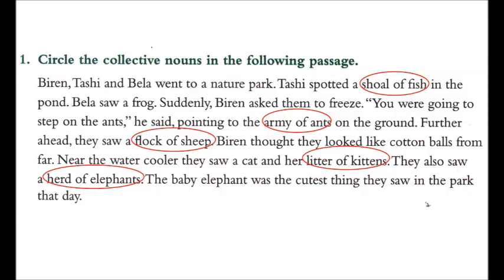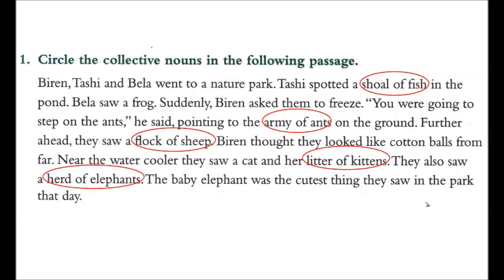First, I will give you the answers to the previous homework which I had given you. The first homework was circle the collective nouns in the following passage. Children, once again let me tell you what are collective nouns. Nouns which name a group or collection of people, animals or things of the same kind are called collective nouns. जब हम किसी भी चीज के समूह को या ग्रुप की बात करते हैं तब उसको हम कहते हैं कलेक्टिव नाउन. Now our question was Biran, Tashi and Bela went to a nature park.